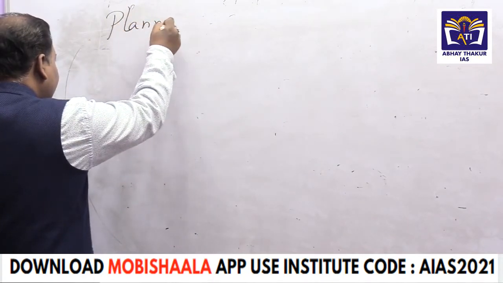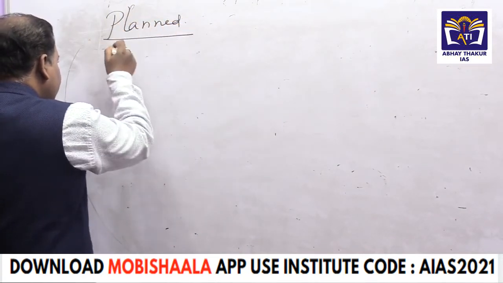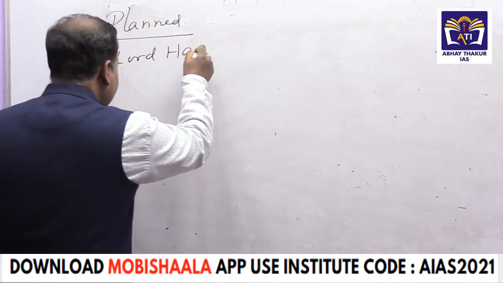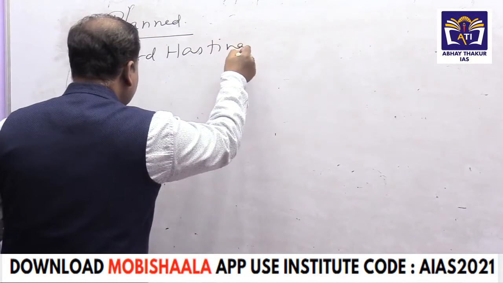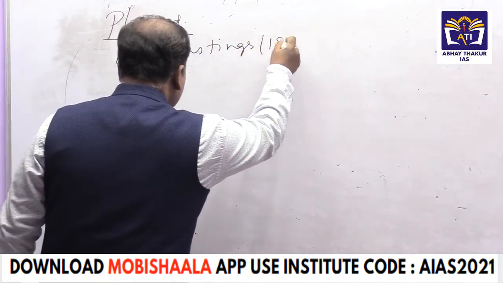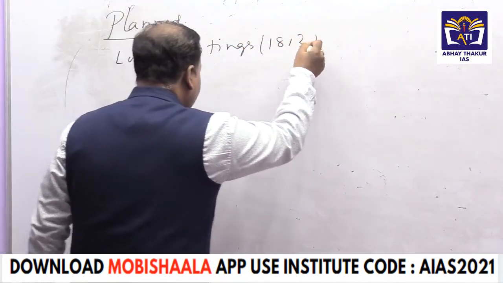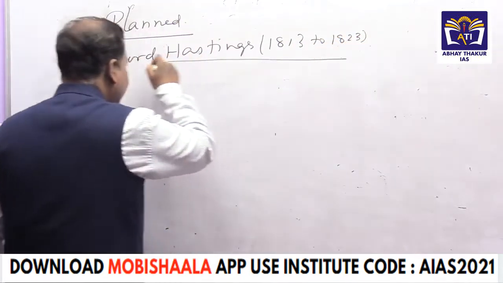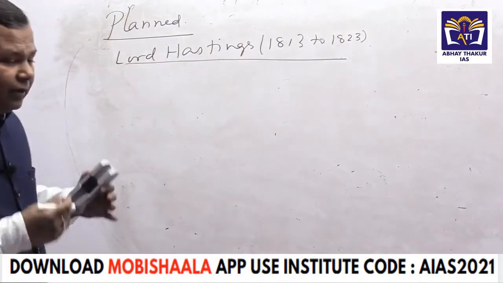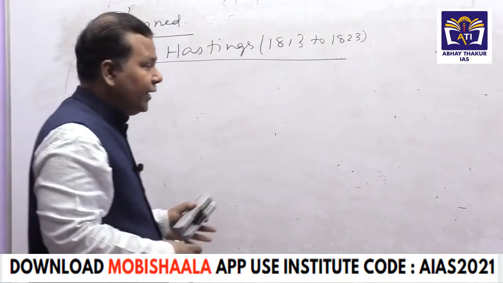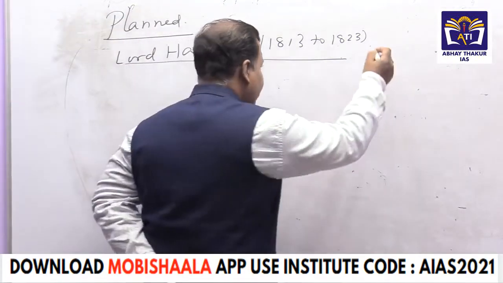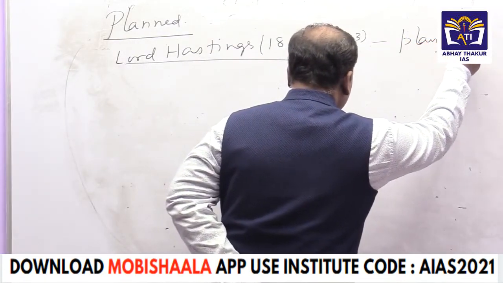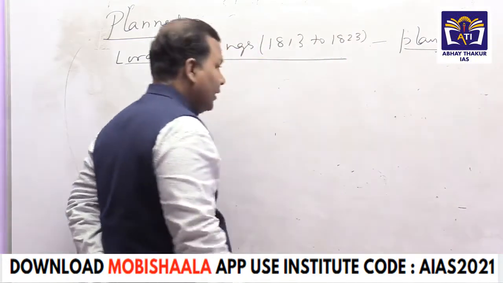Then we have to say the British victory was planned with the coming of Lord Hastings. Here you have to mention this name. With the coming of Lord Hastings as the Governor General of Bengal. Lord Hastings was Governor General of Bengal from 1813 to 1823. With the coming of Lord Hastings upon India, the British victory was planned. Why was the British victory planned? Because by that time, the British had already won.